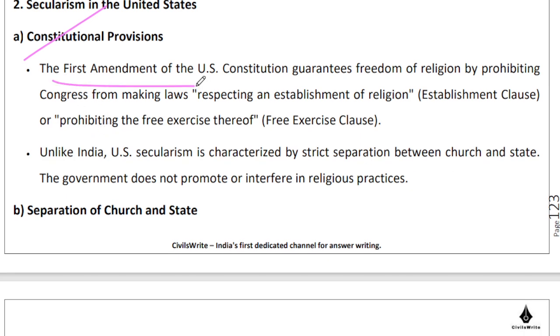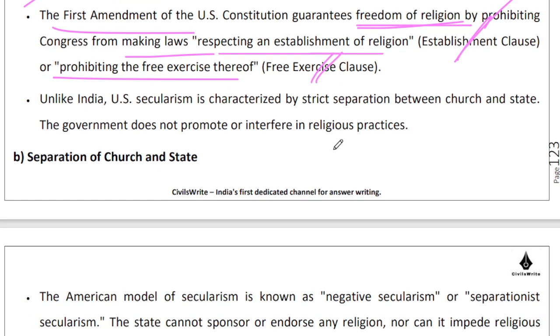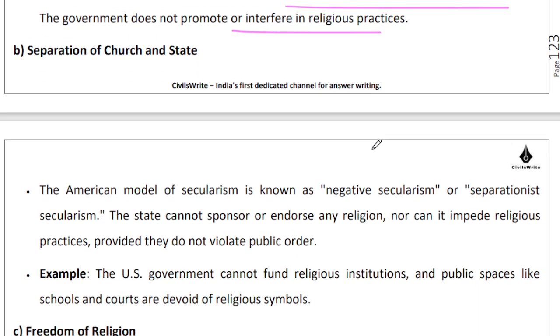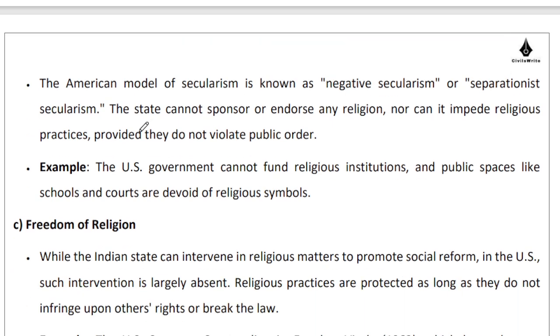The First Amendment of the US Constitution guarantees freedom of religion by prohibiting Congress from making laws respecting an establishment of religion or prohibiting the free exercise thereof. So whether it is the establishment clause or the free exercise clause, both are there. There is a strict separation between the church and the state. Government neither promotes nor interferes in religious practices. There is a separation of the church and the state, so there is apparently a negative secularism. That is probably how we interpret it.